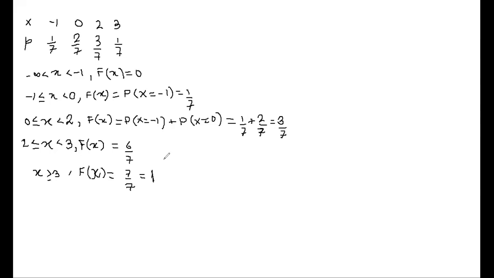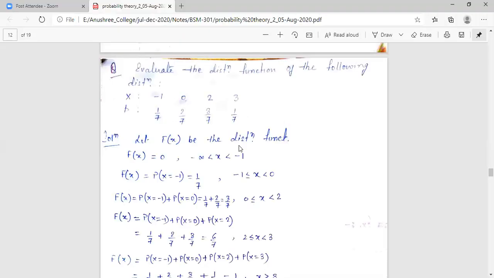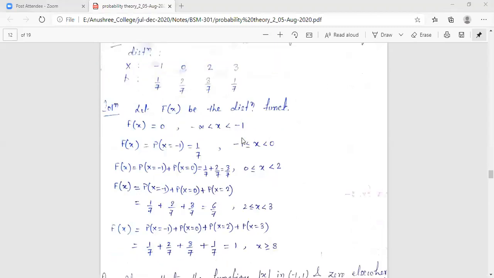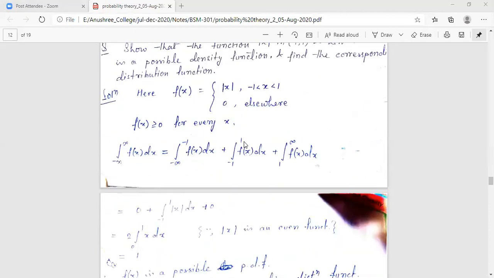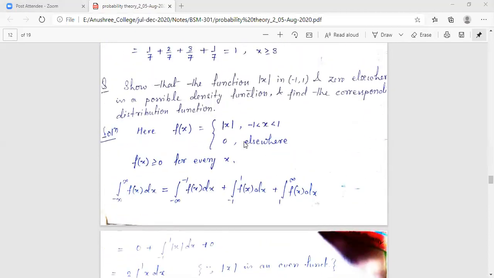Okay, now we will do a problem. If this is okay for you, we will move on to a problem with a continuous random variable. So whenever it is a discrete random variable, this is the process to find the distribution function capital Fx. Now I am moving on with our note, where we will do a problem of a continuous random variable.